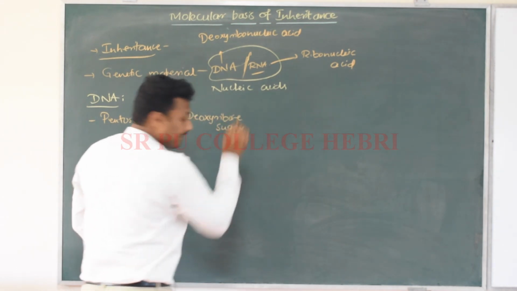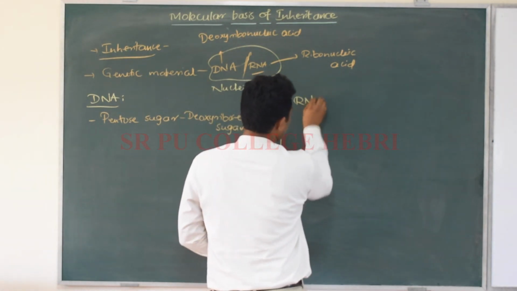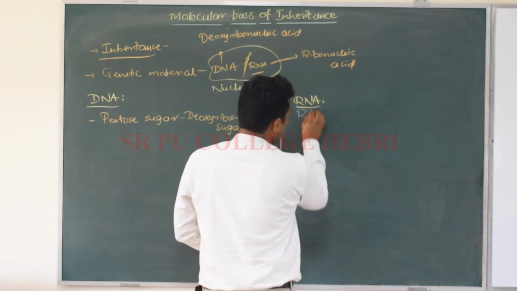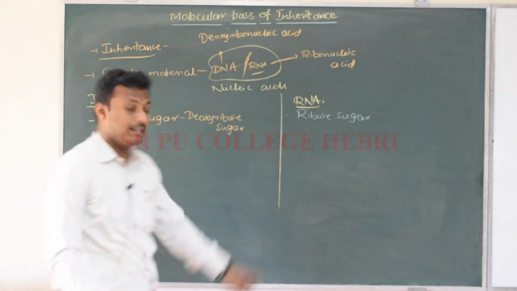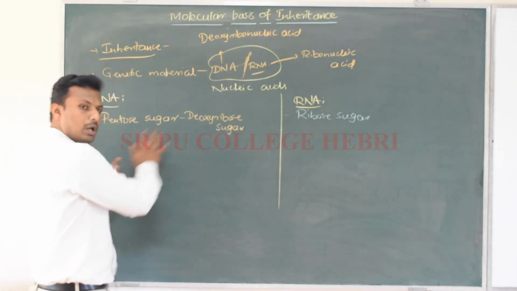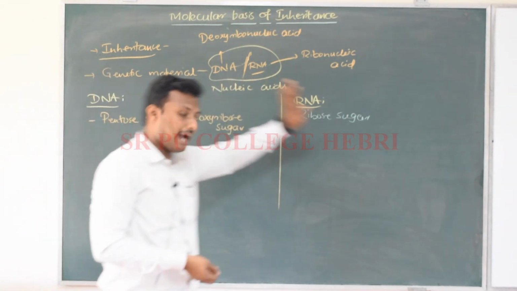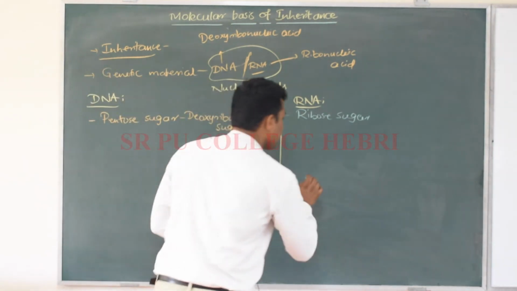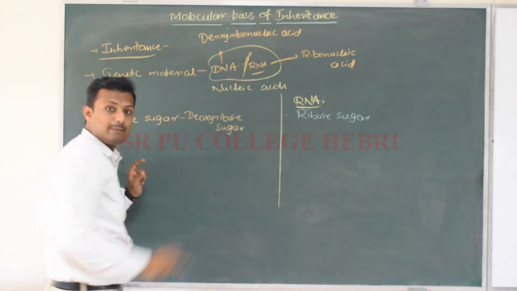Deoxyribose sugar. In the case of RNA, the same pentose sugar is called ribose sugar. So what is the difference between ribose sugar and deoxyribose sugar? Both are pentose sugar molecules. Here also there are 5 carbon atoms, and here also there are 5 carbon atoms. So what is the difference? Why is it called deoxyribose sugar here, and ribose sugar here?